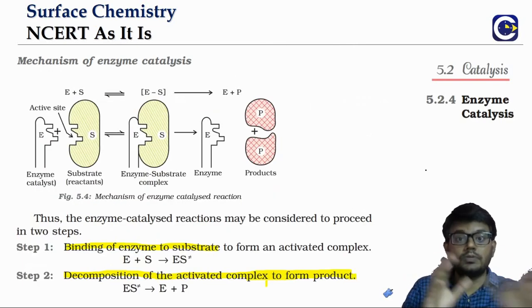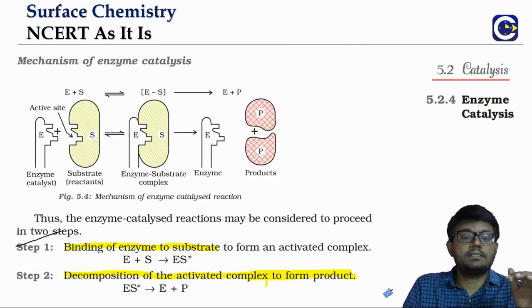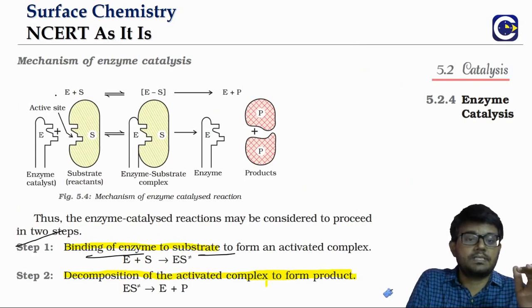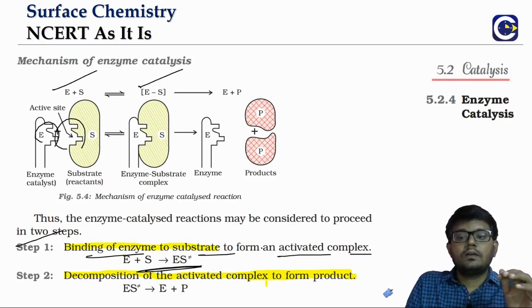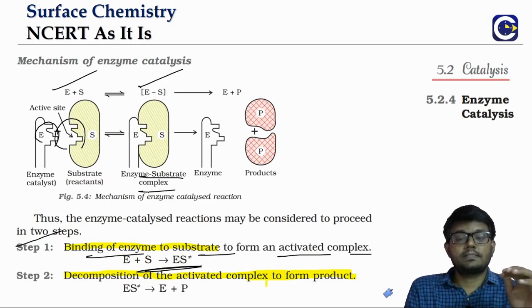Now to put this in steps, the first step is the binding of the enzyme to the substrate. That is possible because of the complementary shape, and that leads to the formation of the enzyme substrate complex.